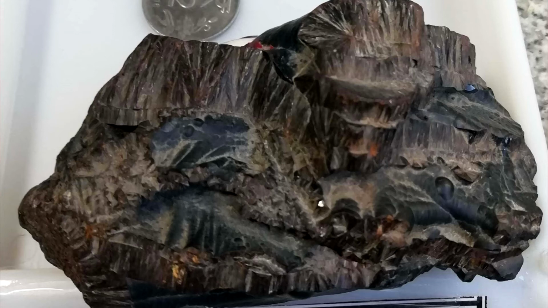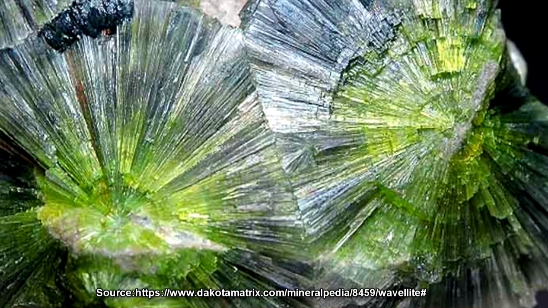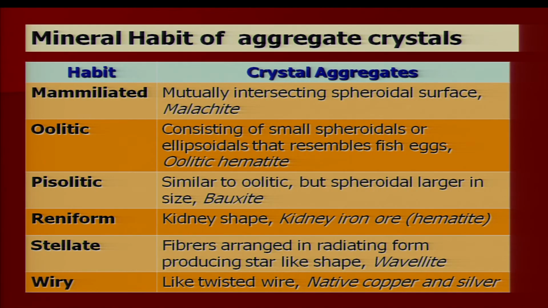Hematite, an ore of iron, occurs in the form of a reniform habit. Reniform habit means you have small lobes aggregated, or clubbed together at one place. Then stellate habit or fibrous habit is arranged in radiating form, producing a star-like shape. An example is wavellite. And lastly, I will talk about the wiry habit, like twisted wire.